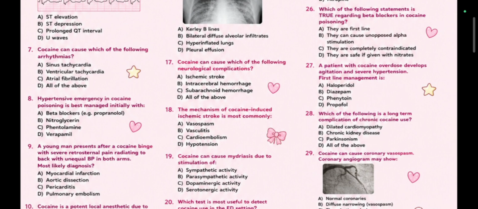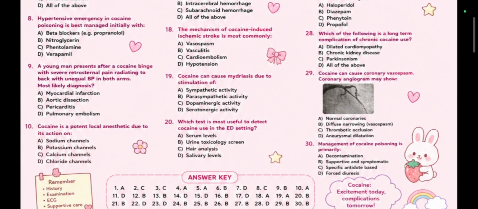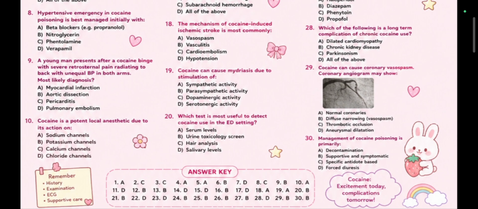Which of the following is a long-term complication of chronic cocaine use? Dilated cardiomyopathy, chronic kidney disease, Parkinsonism, all of the above. All of the above. Cocaine can cause coronary vasospasm. Coronary angiogram may show normal coronaries, diffuse narrowing vasospasm, thrombotic occlusion, aneurysmal dilation. It is quite easy. It is diffuse narrowing, which is vasoconstriction, vasospasm. Management of cocaine poisoning is primarily decontamination, supportive and symptomatic, specific antidote based, forced diuresis. It is supportive and symptomatic.